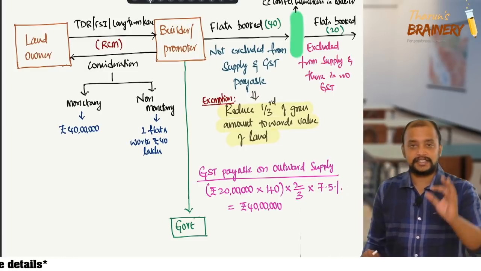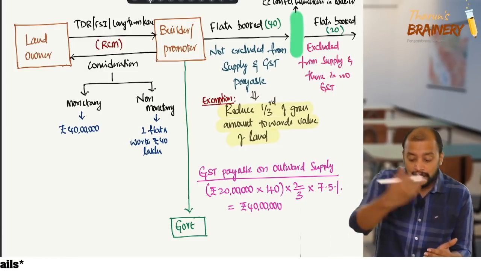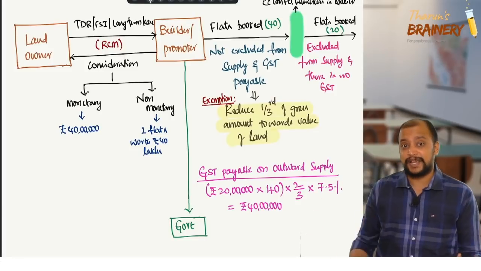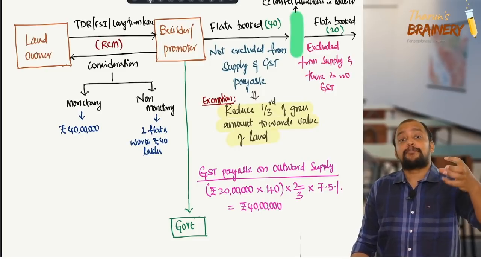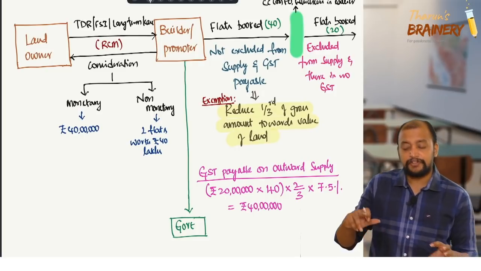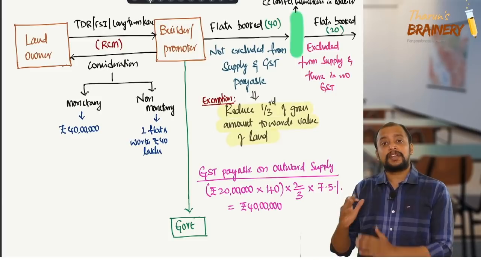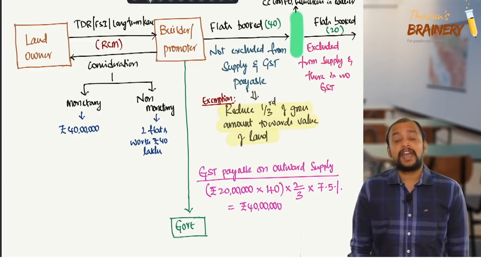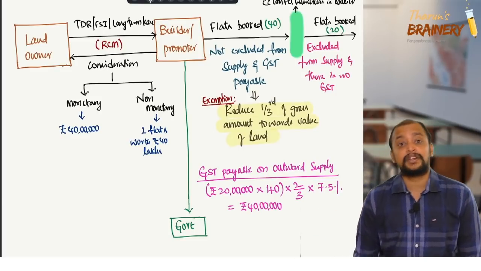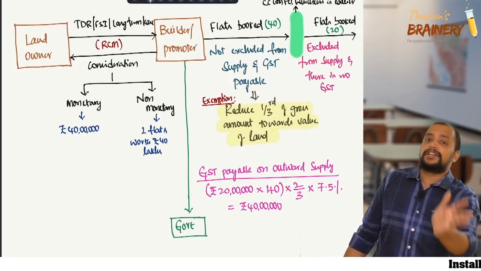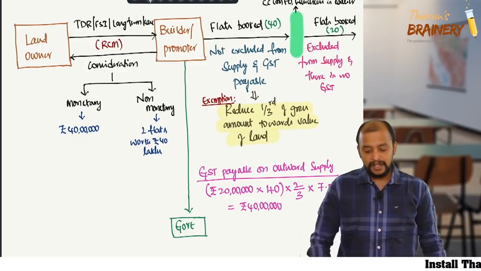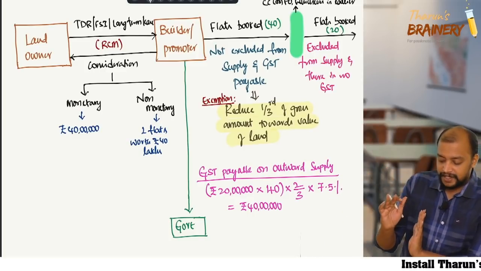What is that other exemption? Please concentrate. On the inward supply, GST is payable, but we have an exemption to the proportion of these, which are used for residential flats. Assuming that these are residential flats, we have an exemption. What is that exemption? Proportionate to the residential flats booked before completion, we have got an exemption.